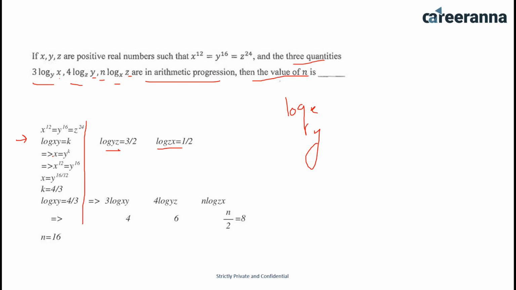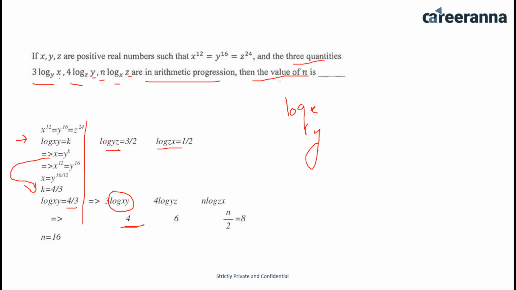x would be y to the power k. x to the power 12 is given to be y to the power 16. Now if I put x to the power 1, it would be y to the power 16 by 12. Now k can be 4 by 3 as per this equation. So if k is 4 by 3, log x base y would be 4 by 3. Now log x base y is 4 by 3, so thrice of log x base y would be 4.